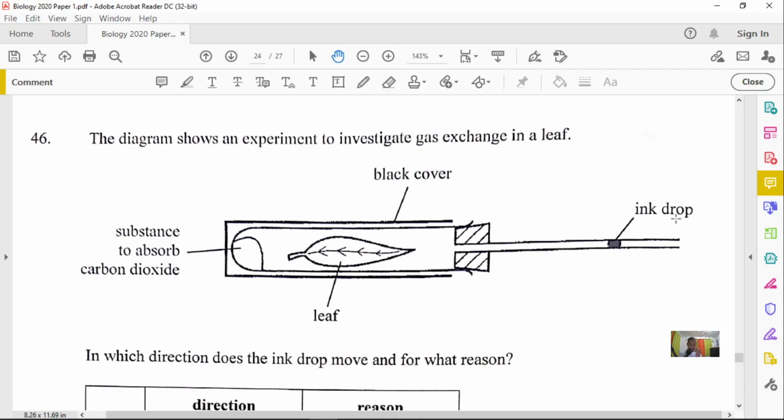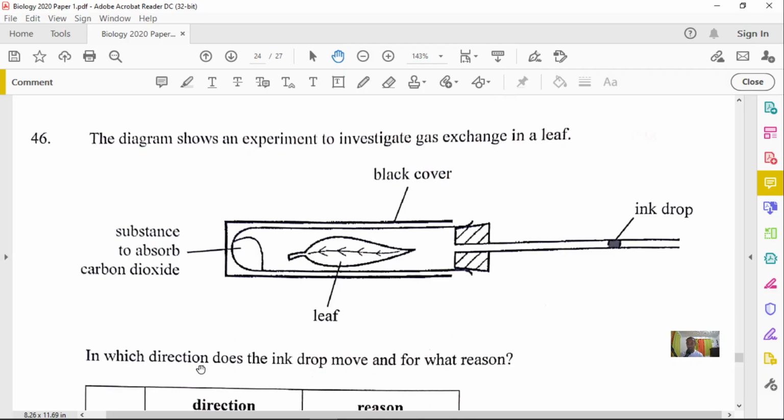If you cover this with a black cover, what is the most likely thing that will happen or will not happen? The leaf is covered with something black, so there's no light penetrating. And so the leaf will not be able to photosynthesize. In other words, the leaf is in a dark place. If the leaf is in a dark place, what will more likely happen?